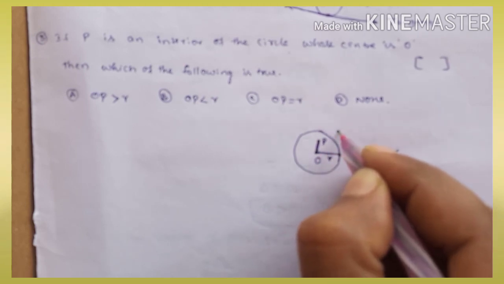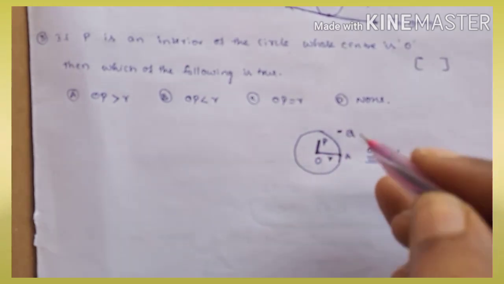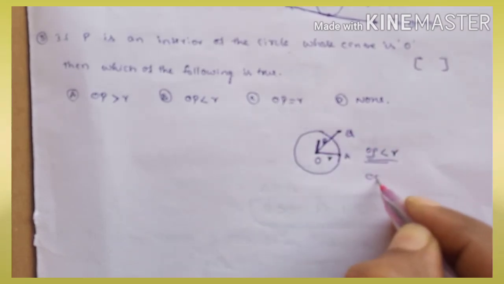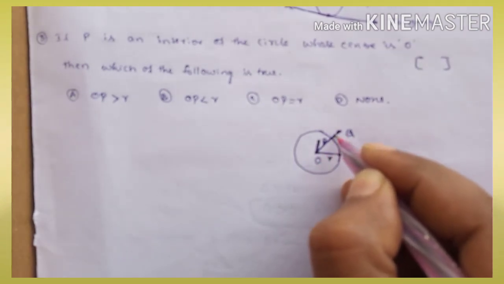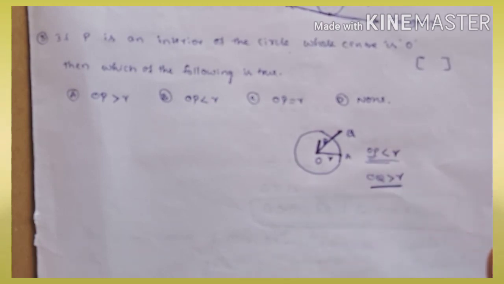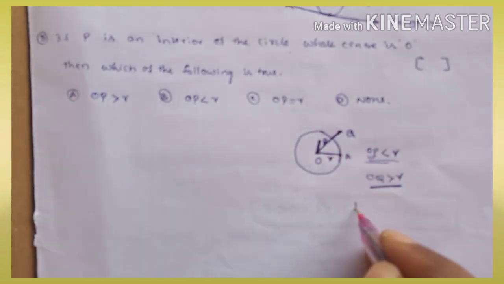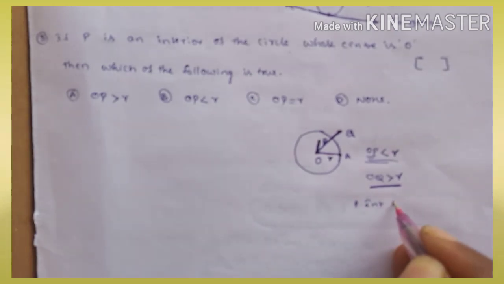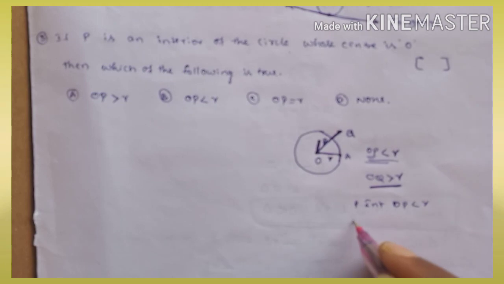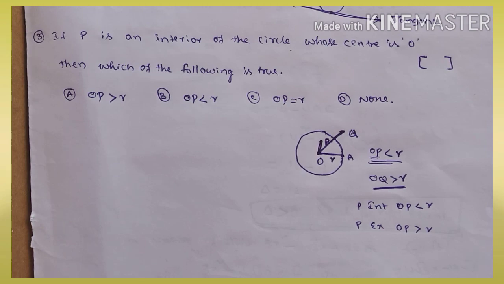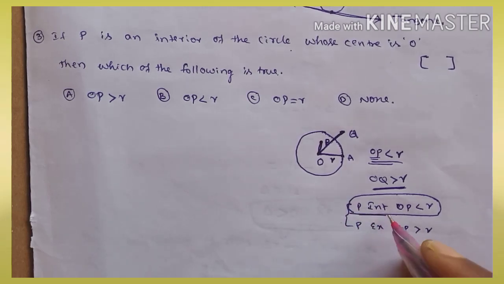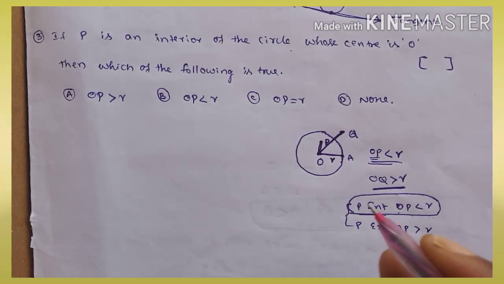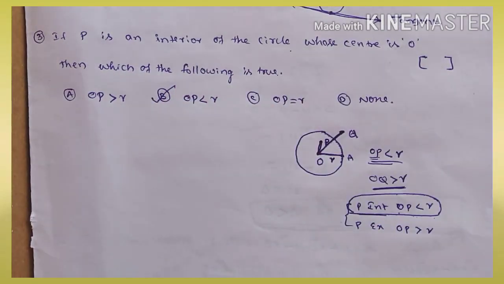If it is outside, suppose we call it Q, then OQ is definitely greater than R, because up to here it is only the radius, and here there is some more distance. So if P is an interior point, OP is less than R. If P is exterior, OP is greater than R. So the answer is: P is interior, then OP is less than R. Option B is correct.